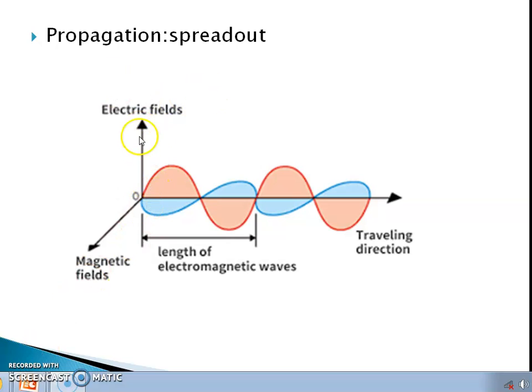So this shows the electromagnetic wave. The red curve shows the electric field, and the blue shows the magnetic field. The electric field and magnetic field are always 90 degrees apart. This is the length of the electromagnetic wave, and this is the direction of propagation, along the x-axis. The electric field is in the direction of y, and the magnetic field is in the direction of z. Thank you.